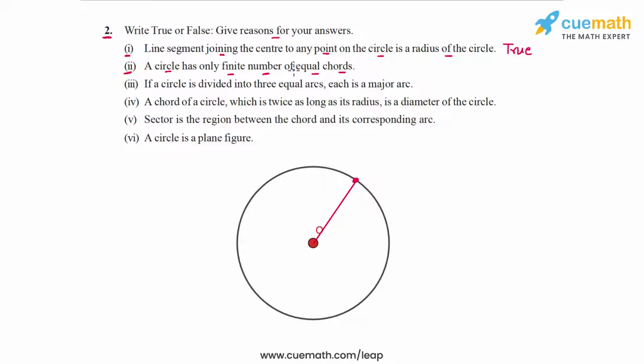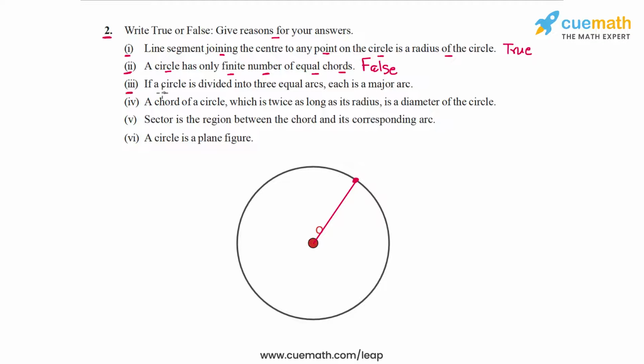diameters of the circle. A diameter is also a chord of the circle, and we know that in a circle we can draw infinitely many diameters. So draw any chord through the center and you get a diameter. So a circle will have an infinite number of equal chords. So this second statement is false.